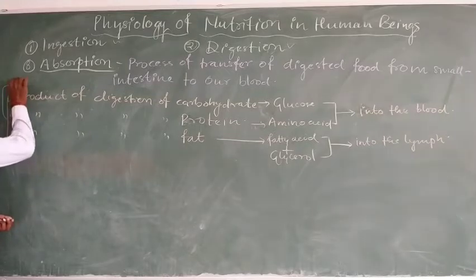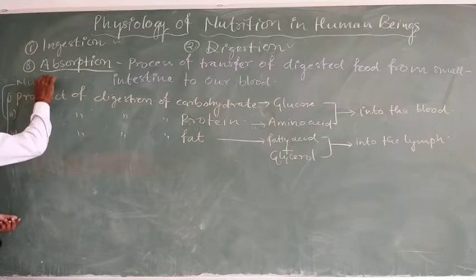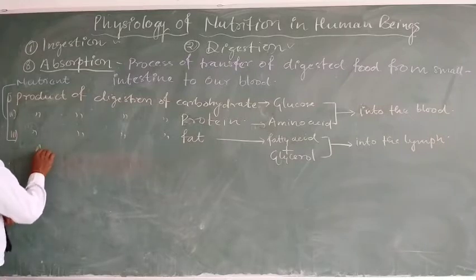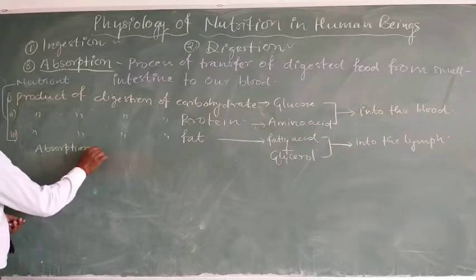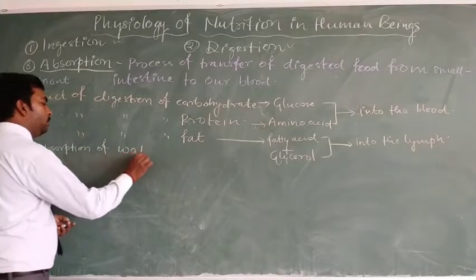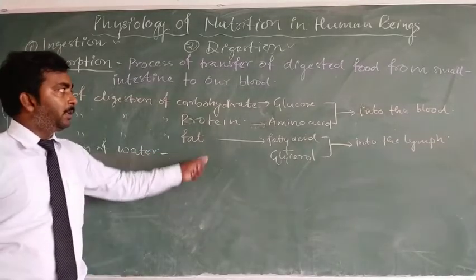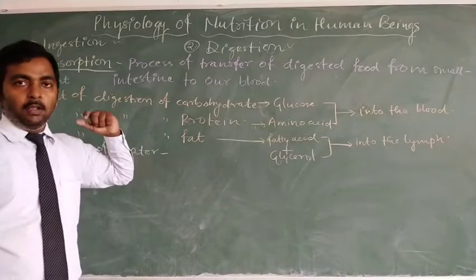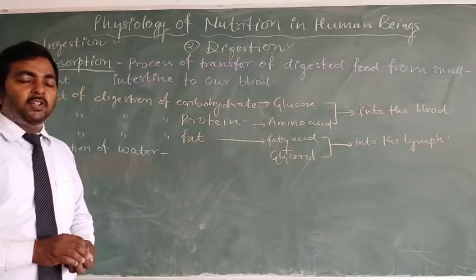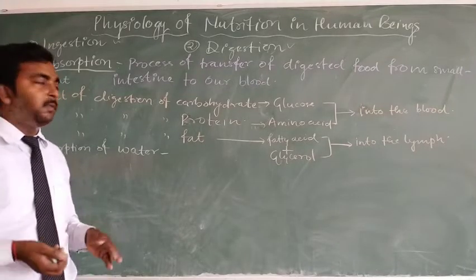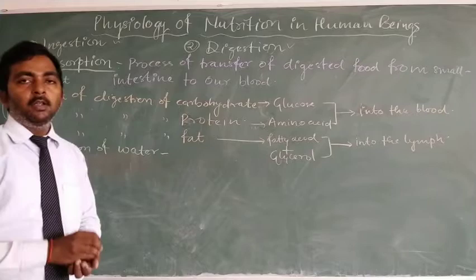These are the nutrients which get absorbed from the small intestine after digestion. Before discussing the absorption of water, let us discuss how the structure of the small intestine is designed to maximize the surface area for absorption of these nutrients.